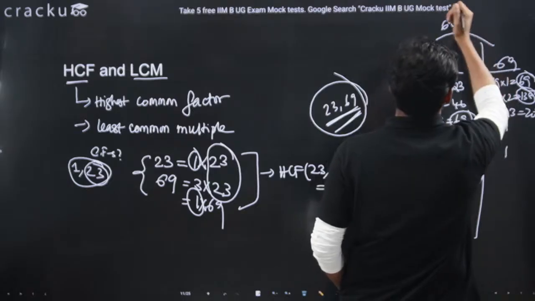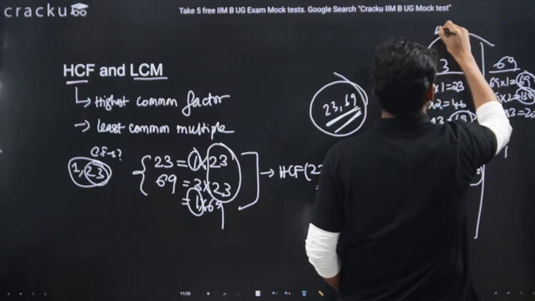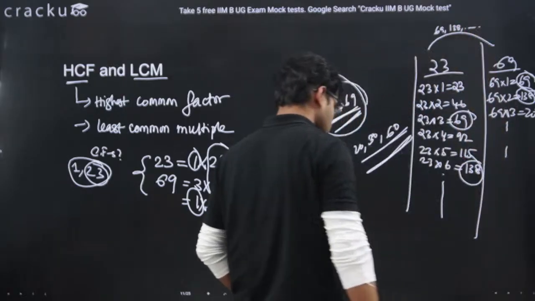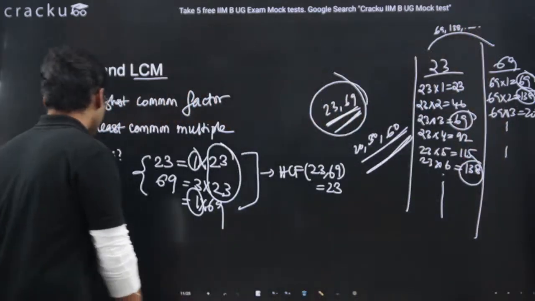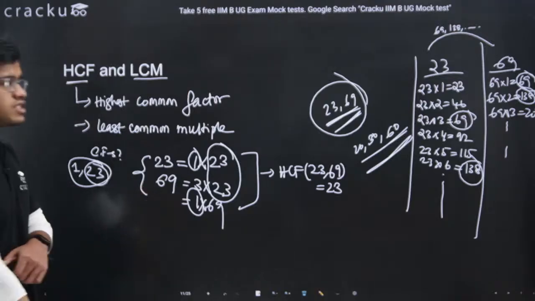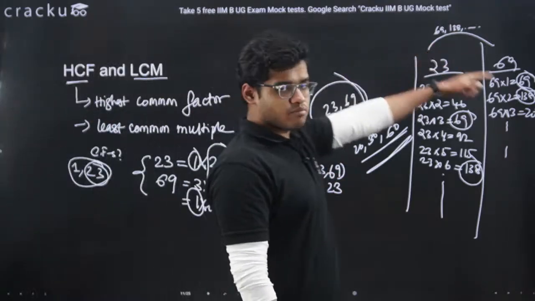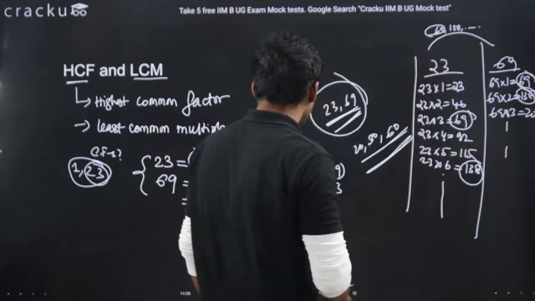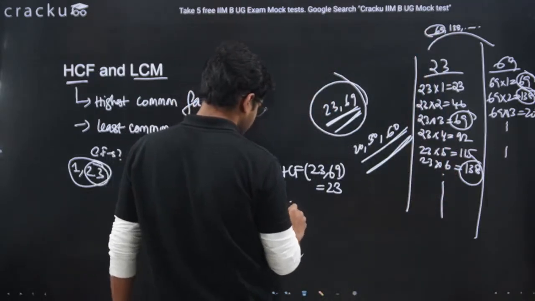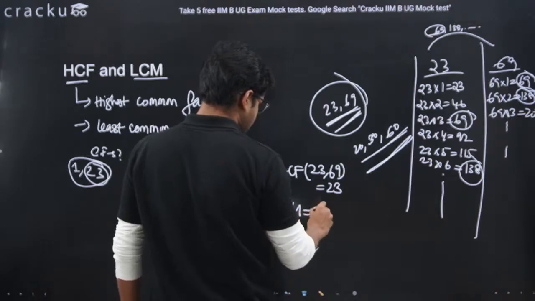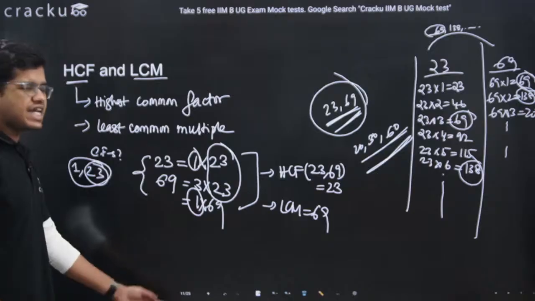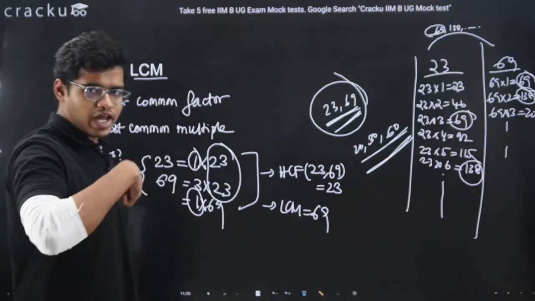And we have to find the least common multiple, which means the least among these numbers. What is the least? It is 69 itself. So the LCM is 69. Now this is the fundamental process which I have shown, but in exam conditions, we have one more method.